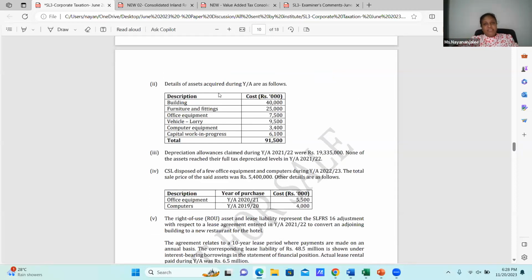Now I'm starting doing the question. This is all what we have done as a background for you to be in a comfort zone with reference to the answer. And here from the adjustment Roman 2, I'm starting. Details of assets acquired during the year are as follows. Now these are the assets acquired during the year. If assets are acquired during the year, what you have to do is simply provide the capital allowances. Then for these, let me start from here.